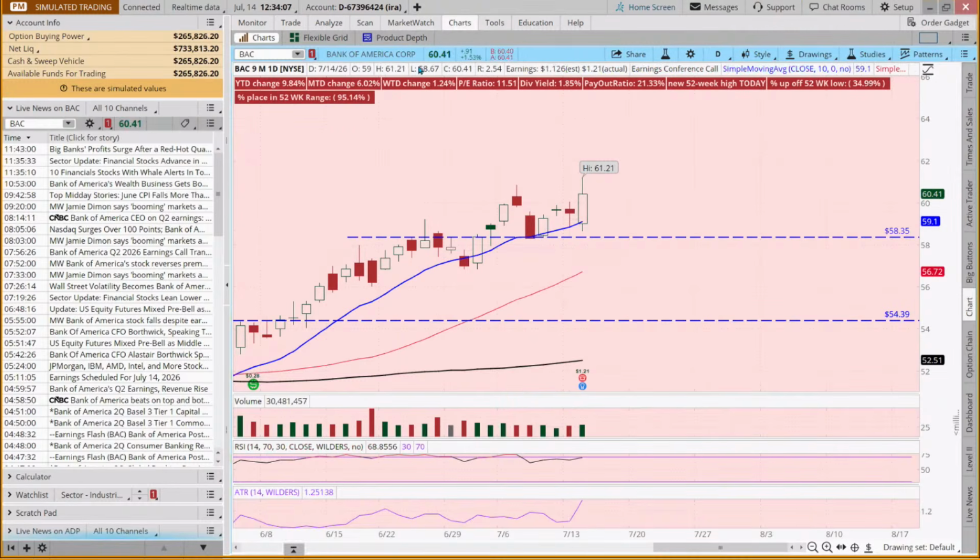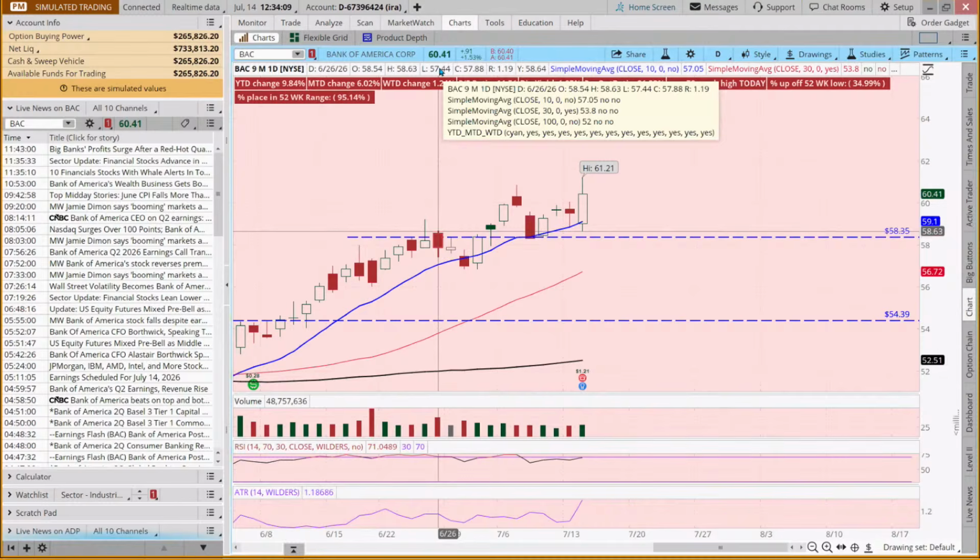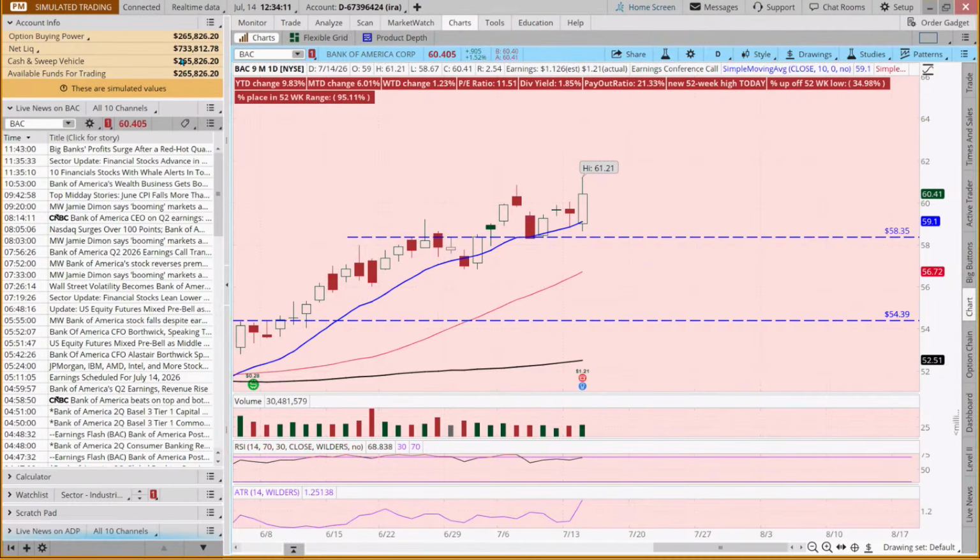And for position sizing, if we don't want a position to be more than 5% of the account value, we could take our 733.8 times 0.05. We could have a position size up to 36,000. So if we buy 500 shares, that's about 30,000, we'd still not be compromising our position size.